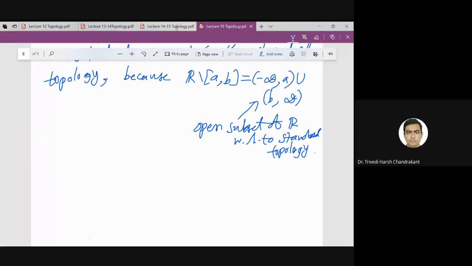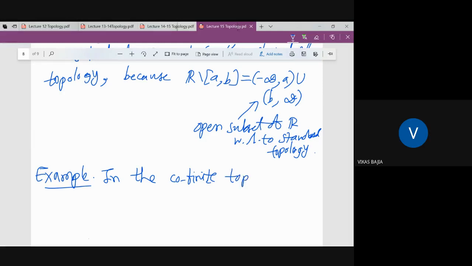So what are the closed sets in the cofinite topology? What is the cofinite topology? The sets whose complement is finite, or the entire set. You know the open sets there, so their complements are closed sets. So what are the closed sets?